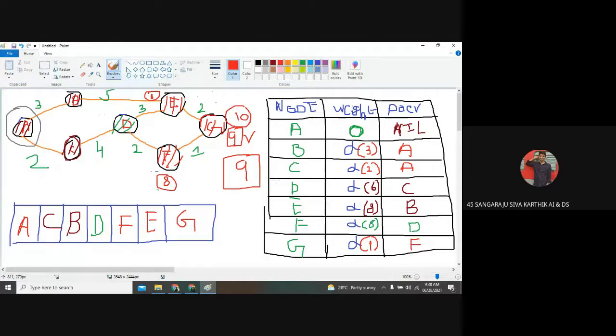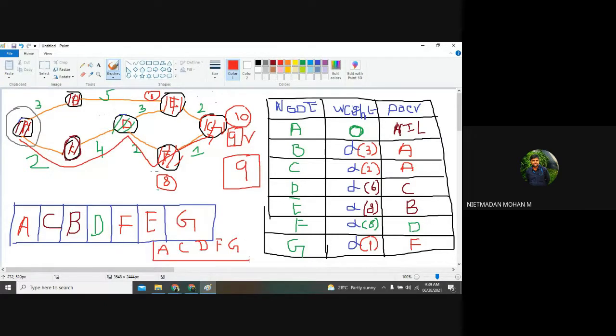A, C, D, F, G. So this path will be your shortest path when you are traveling from A, C, D, F and G. You want to write those recursive functions in your program to find out the shortest path to all the elements that you have traveled. And after getting this, the structure will be like this: G, F, D, C and A.